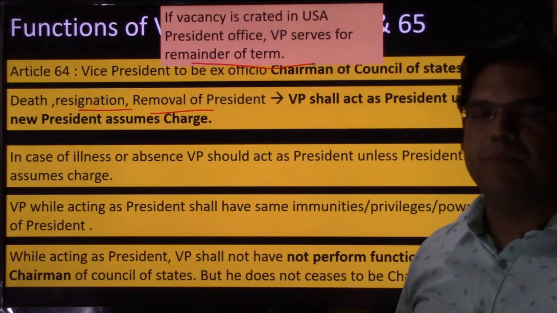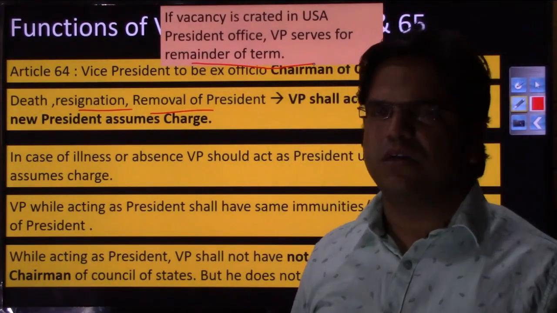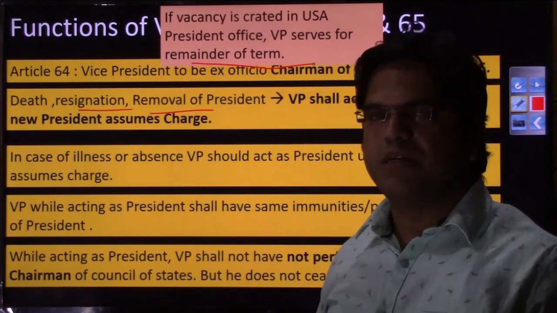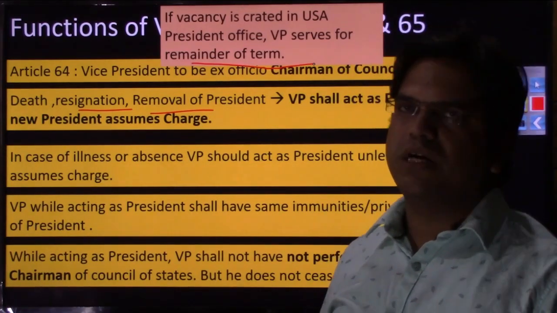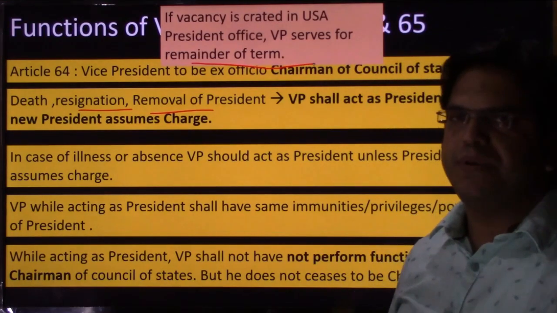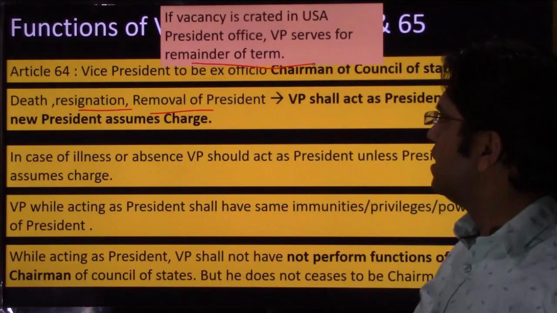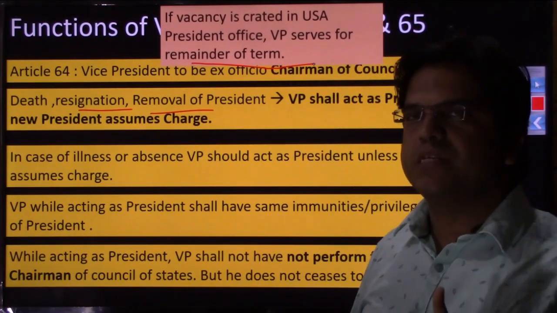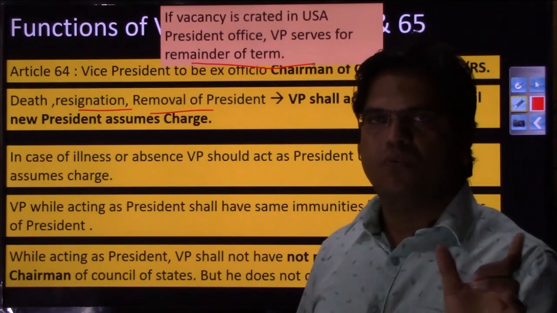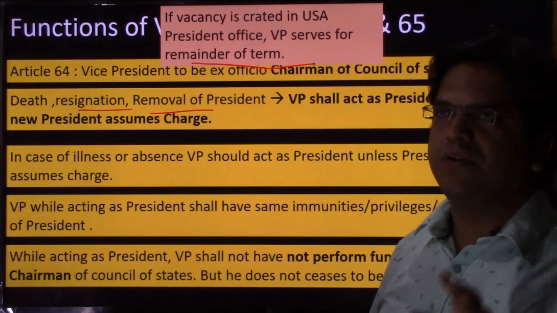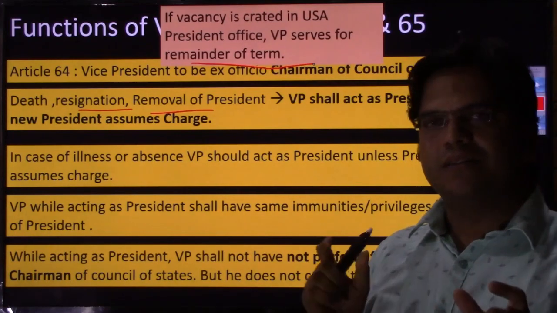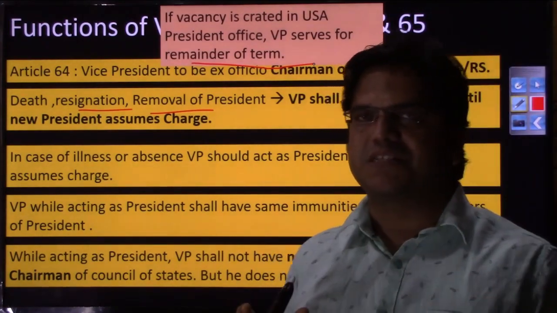Suppose Trump is impeached right now and his pending term is 6 months, so the election will be held in time. Even if it had been 2 or 2.5 years when Trump is impeached, the Vice President, that is Mike Pence, would assume the charge of the President's office and remain president for whatever pending period is there. The Election Commission of America is not mandated to conduct the election within 6 months.